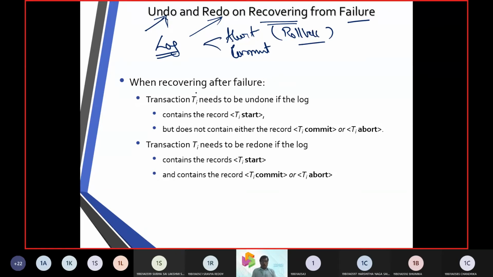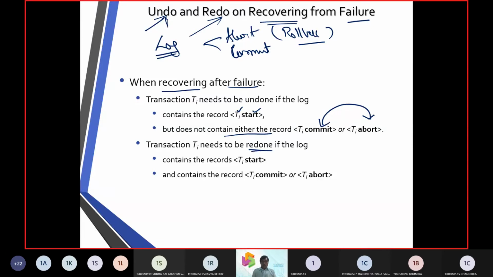Now, when there is a recovery after failure, you can see here Ti is a transaction, then we have a start here, and it does not contain a record whether to go with commit or whether to go with abort.